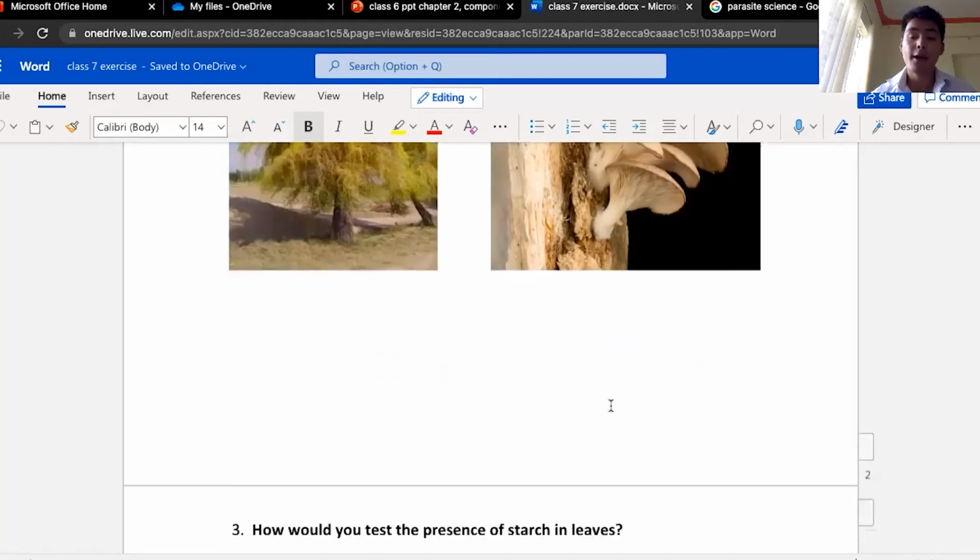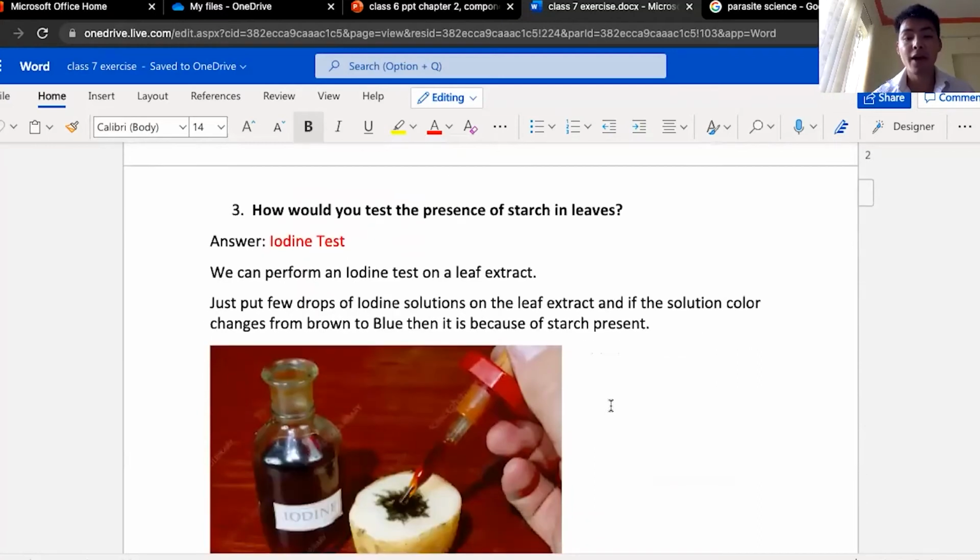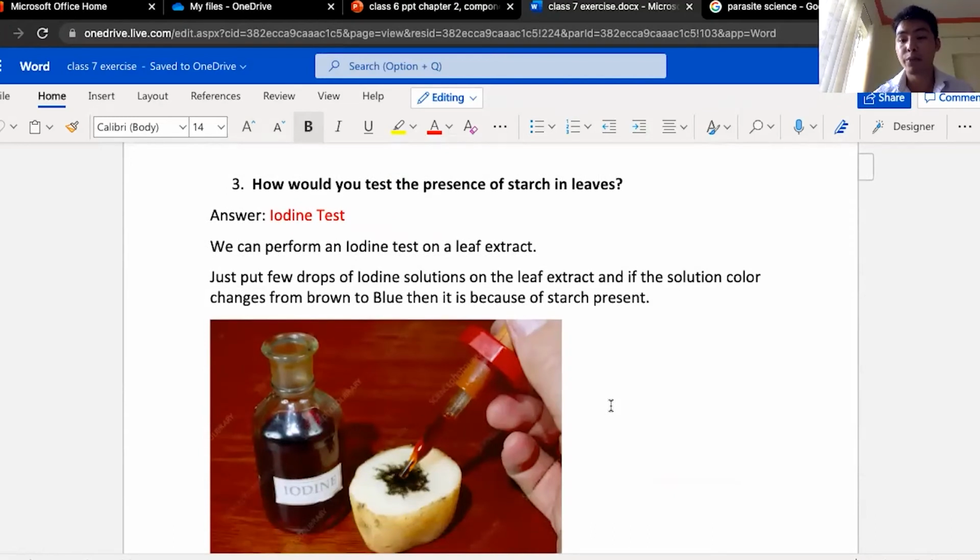Okay, all right, we'll move on then. Moving on to the third one, we have how would you test the presence of starch in leaves? Starch is basically a food produced by the leaves, or the food produced by a plant. We'll come to the next part of photosynthesis, where the food is produced and conserved or stored in the form of starch. Sugar, carbohydrate, and the carbohydrate is stored in the form of starch.